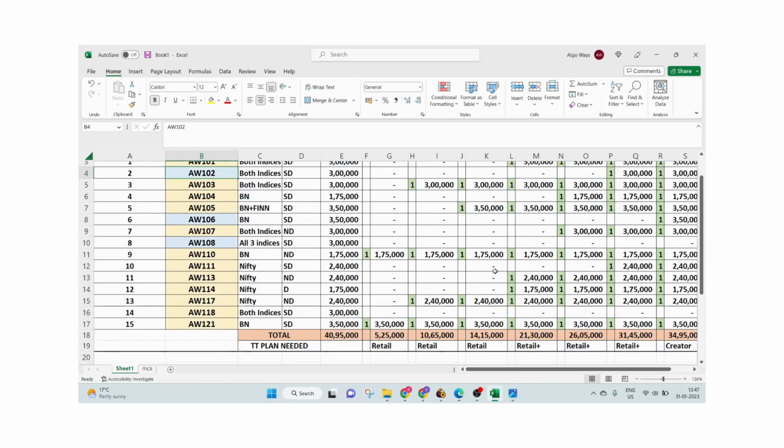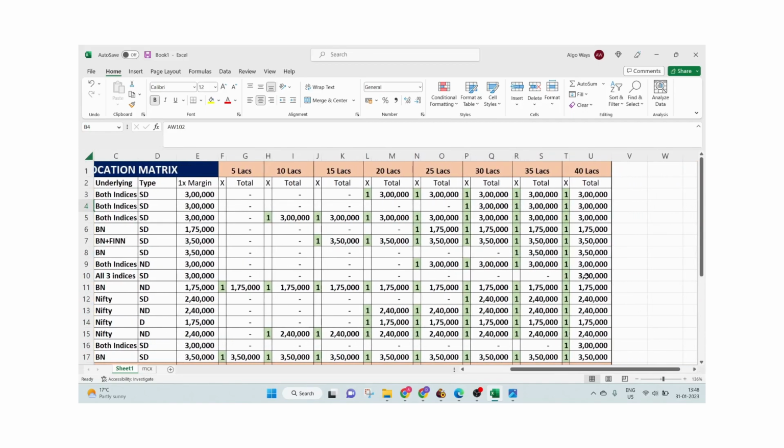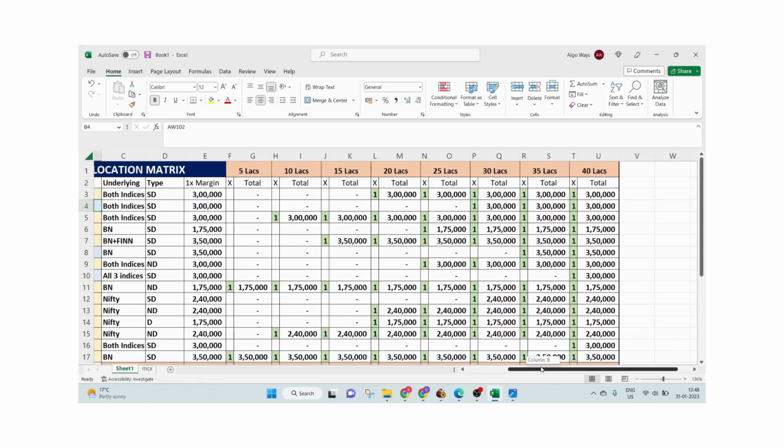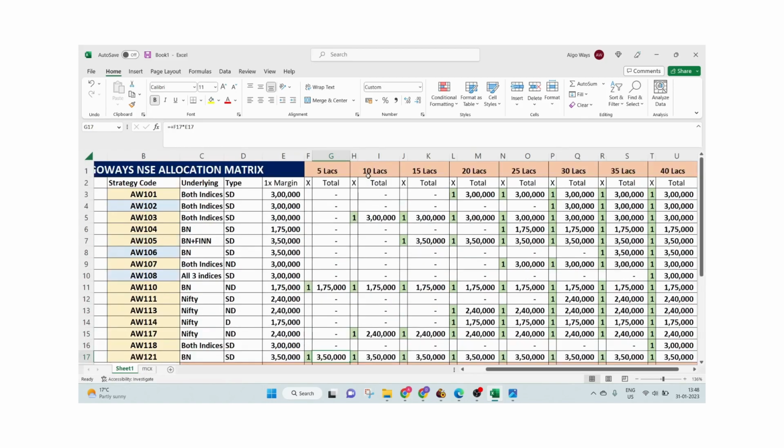So this starts from a 5 lakhs portfolio. I have done it up to 40 lakhs, because if you deploy 1x of everything, it becomes a total margin of 40 lakhs required. If you can see here, for 5 lakhs we need to do only 2 strategies, 110, one is non-directional, the other one is semi-directional.